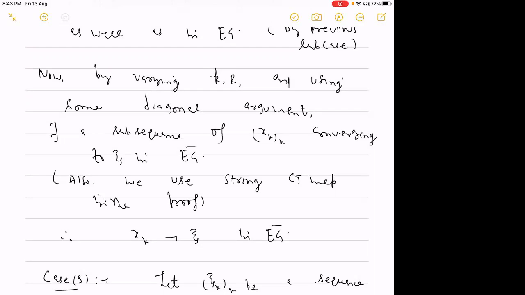So since we have a subsequence of this xk that converges to xi in EG bar, and it is true for every subsequence, I mean, given a subsequence of xk, there will exist a further subsequence which will converge to xi in EG bar. Therefore, the original sequence has to converge to xi in EG bar, and this is what we want.